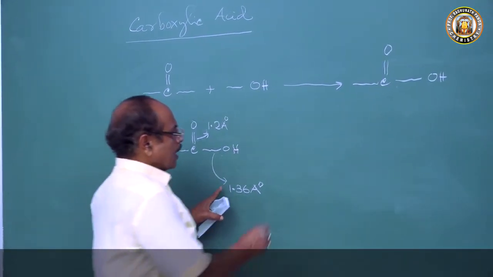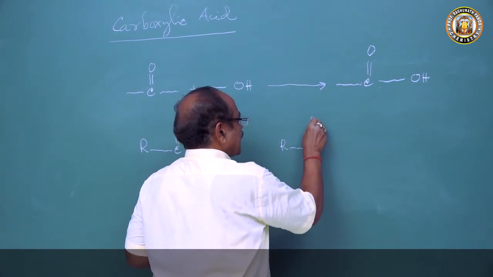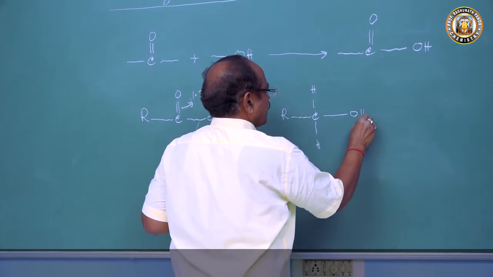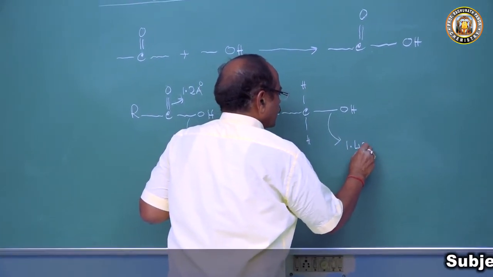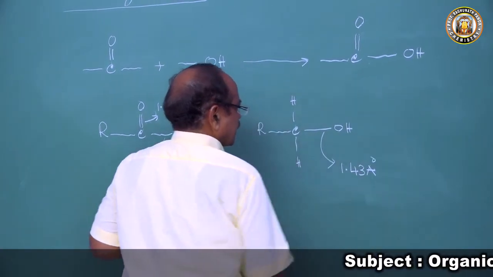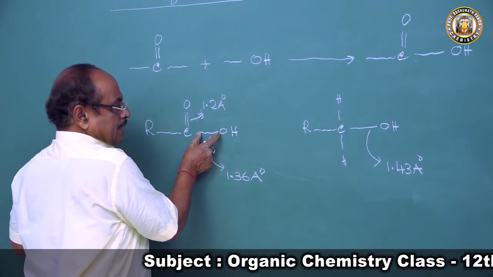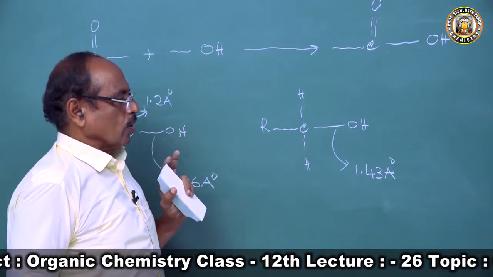But the moment we go to alcohol, RCH2OH, the C-OH bond length comes to 1.43 angstrom units. So the C-O bond of carboxylic acid is not the C-O bond of alcohol.